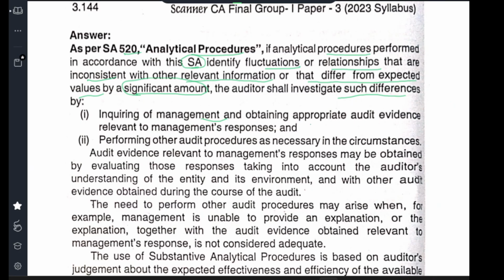Inquire of the management and obtain appropriate audit evidence relevant to the management's response. So first you should ask the management why this mistake, why there has been a difference. Second, the response should be documented. It's audit evidence. Perform the audit procedures necessary in the circumstances. Sometimes, for example, in the case of a debtor's balance, you can get external confirmation. That's a procedure you can do.